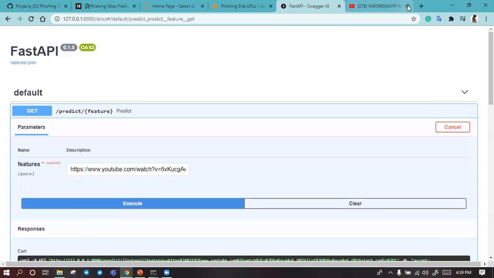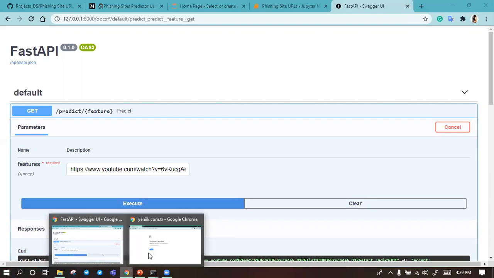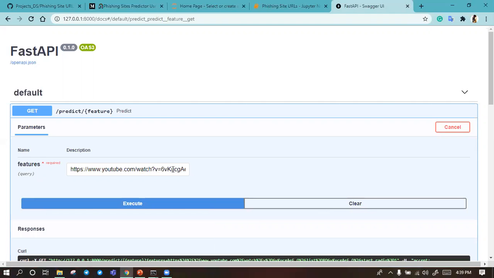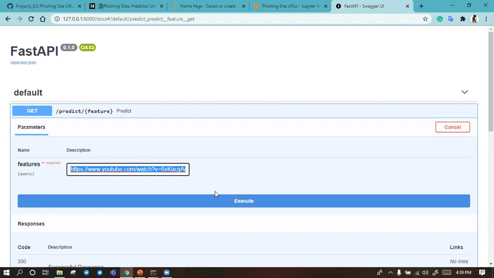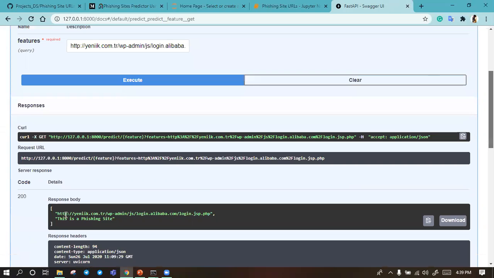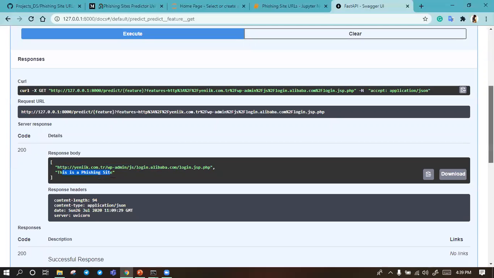This is very good news, our model is predicting well. So now it's time to predict a bad URL. I have one link of that kind. This is a bad URL which is currently offline. We can copy this URL, clear this, paste it over here, and when we execute this we can see our result. The model is predicting perfectly well again. This is a phishing link, this is a phishing site. So my model is predicting very well.